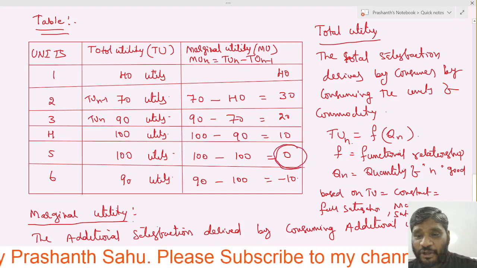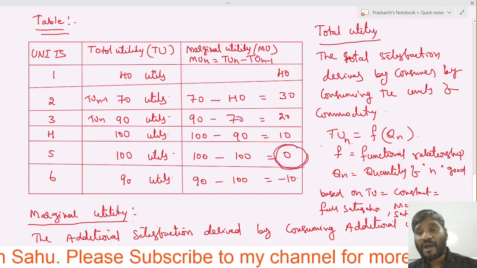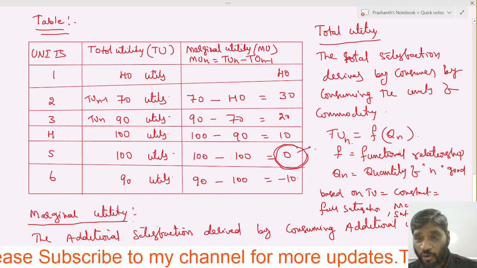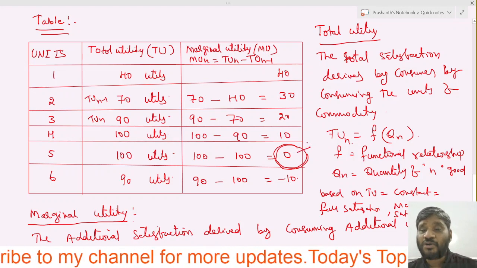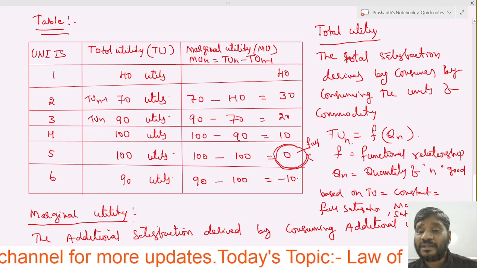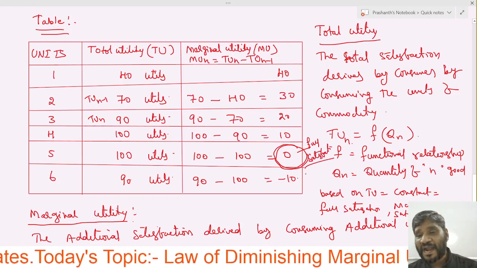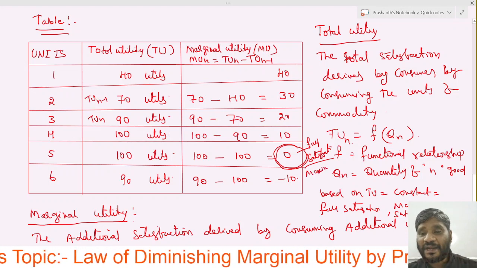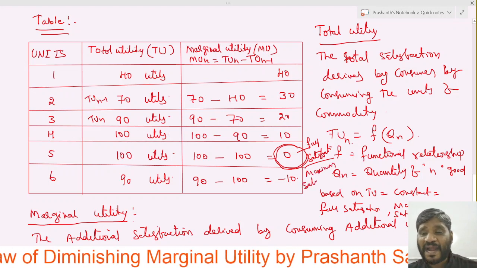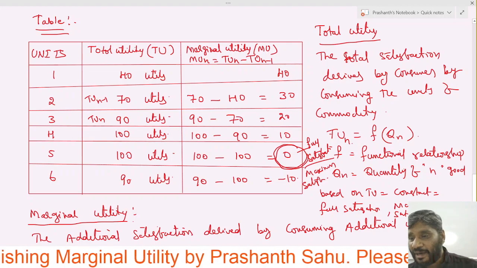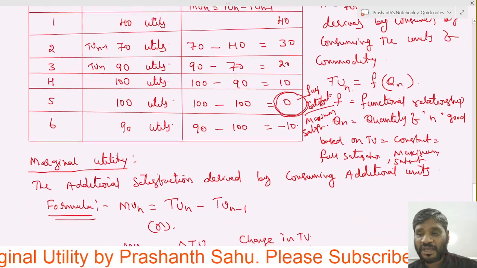Can you see here? When marginal utility becomes 0, this is also called full satisfaction, or maximum satisfaction, we used to call it.